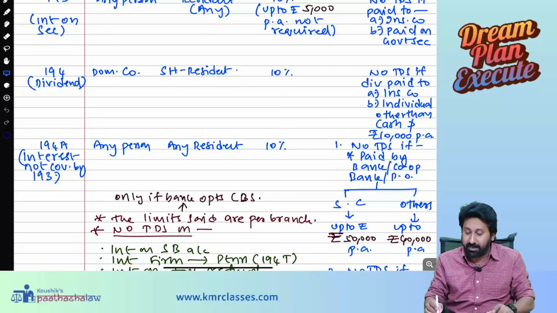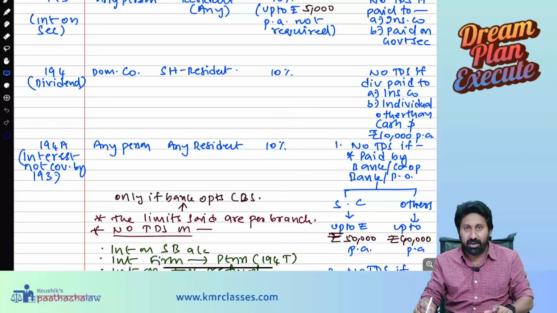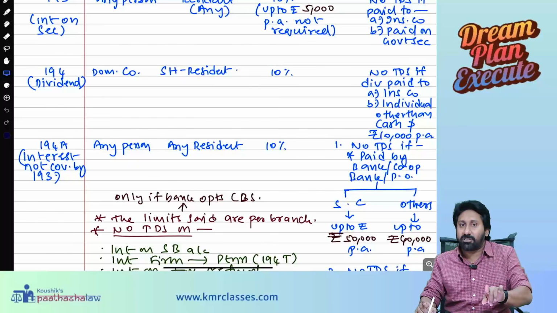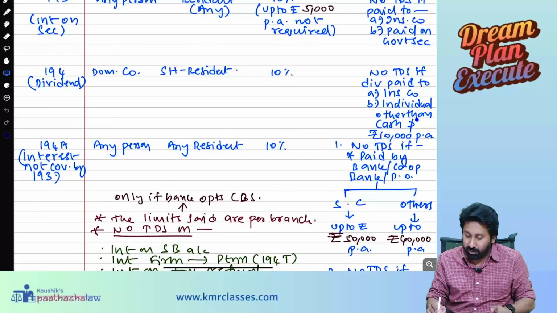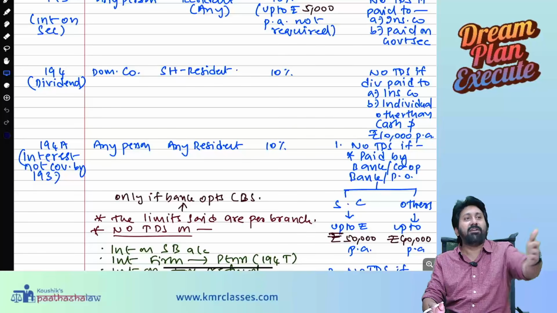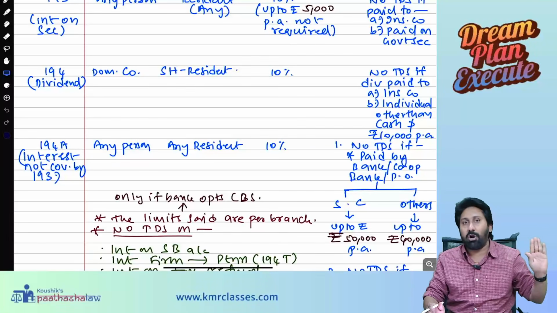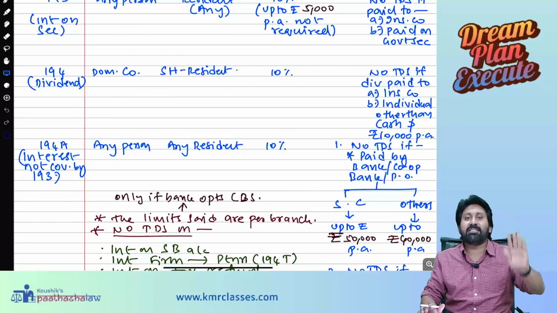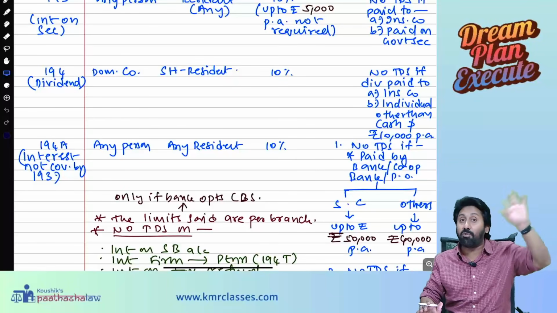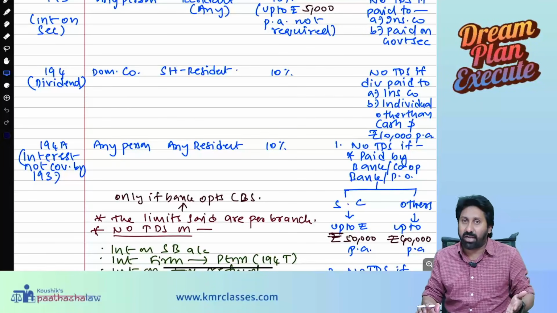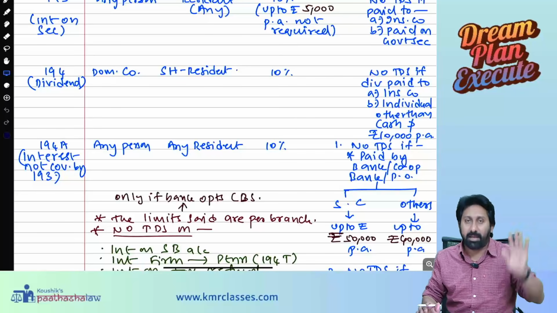If the same payment is made to an individual, other than in cash, means you are not paying in cash, not exceeding 10,000 means you are paying 7,000 dividend, 8,000 dividend, 9,000 dividend per annum, then deduction is not required. Means TDS is exempted till the dividend amount reaches 10,000. Up to 10,000 no tax. After 10,000 you have to deduct and pay.